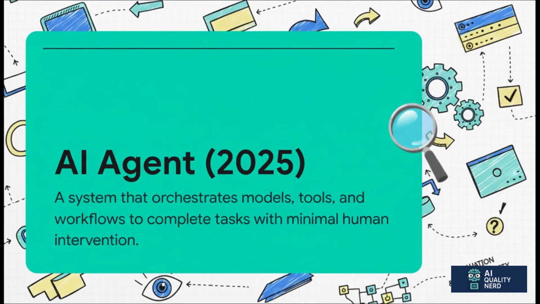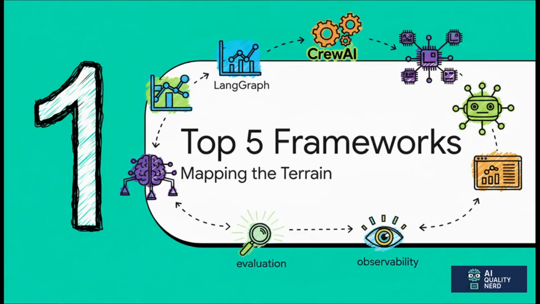Okay, let's just make sure we're all on the same page here. When we talk about an AI agent in 2025, we're not talking about a simple chatbot anymore, not even close. We're talking about a sophisticated system that's orchestrating large language models, calling external tools, and navigating complex workflows to actively get something done. All right, so let's map out the terrain. We're going to walk through the 5 big players, the leading frameworks out there right now. Each one has its own unique philosophy and its own strengths. Think of this as your personal guided tour.